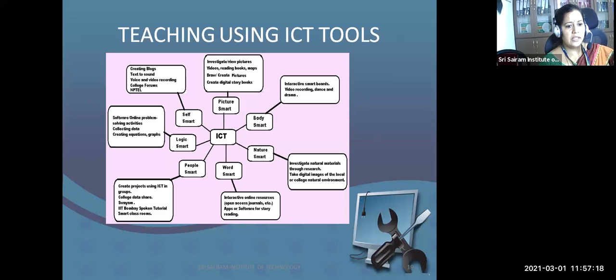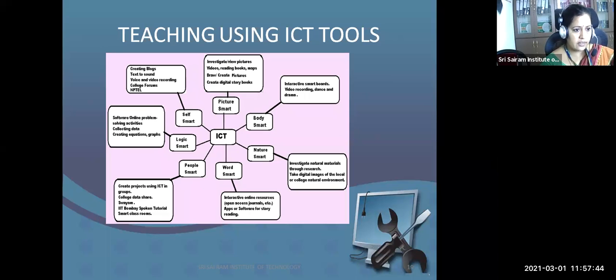Similarly, to make the word smart, I can use interactive tools like Turnitin. Turnitin, I suppose you all might be knowing. Turnitin is an authentic plagiarism checking software to make the word smart. It removes duplicate words and checks for plagiarism, and I can reframe the words using those kinds of software.